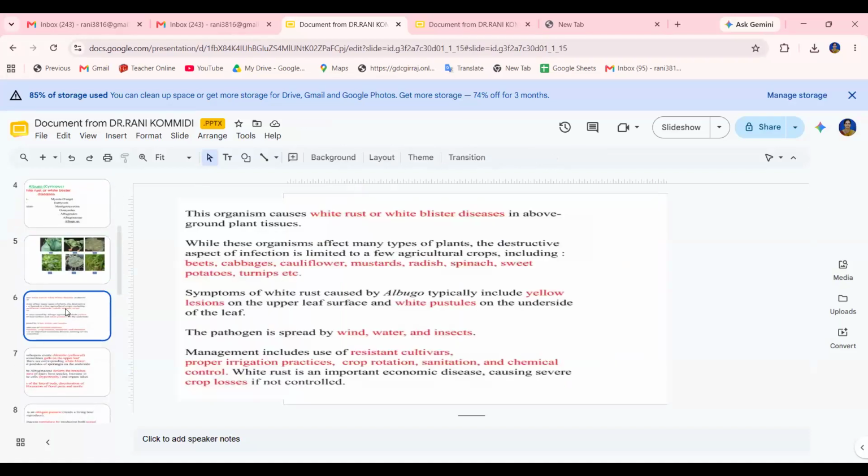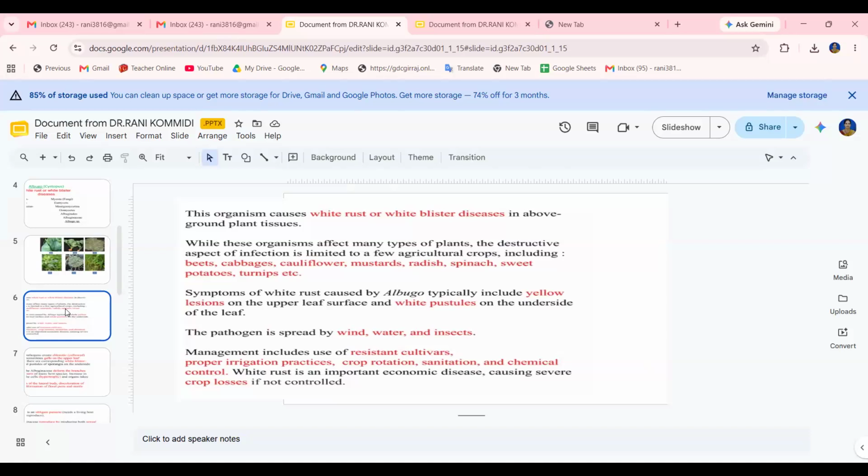The genus Albugo is represented by about 30 species, distributed in most parts of the world. They are obligate parasites, occurring as endoparasites in higher plants.